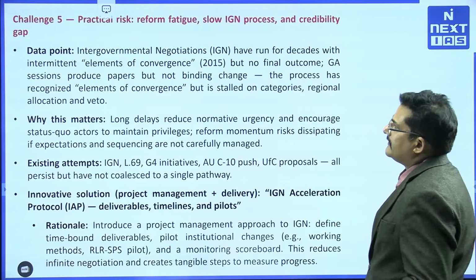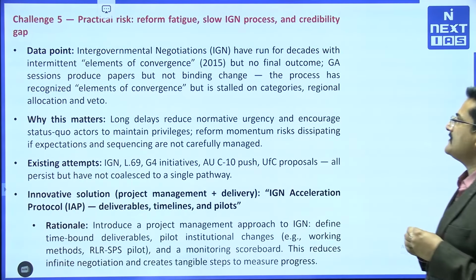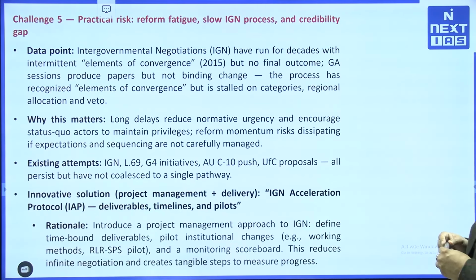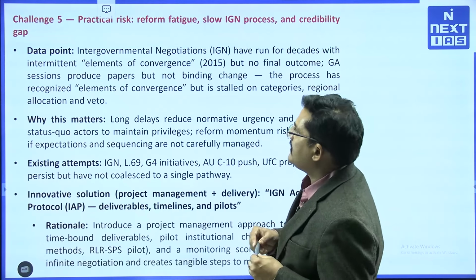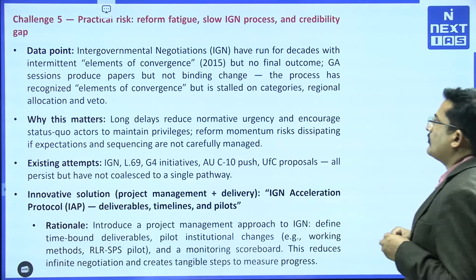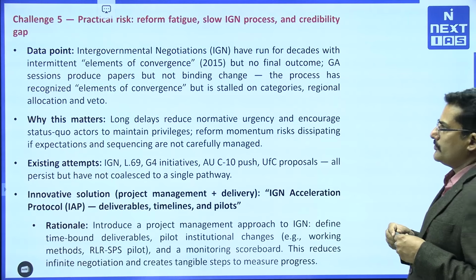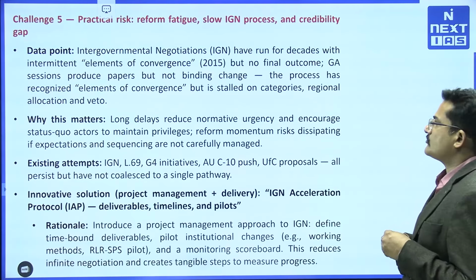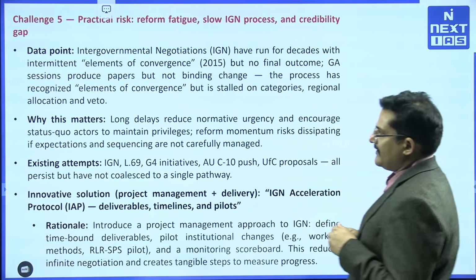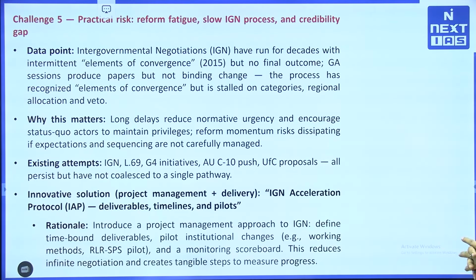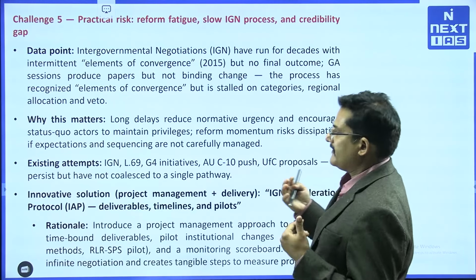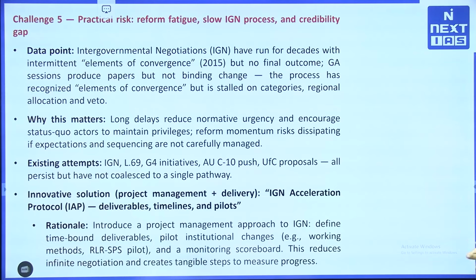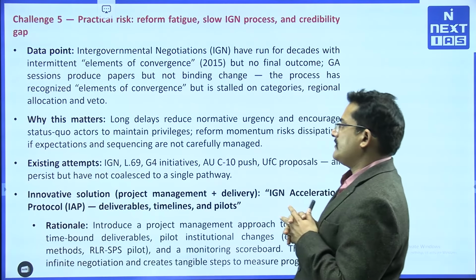Next is the practical risk, that is reform fatigue, the slow IGN process and the credibility gap. Intergovernmental negotiations have run for a decade with intermittent elements of convergence, but no final outcome. General Assembly sessions produce papers but not binding change. The process has recognized elements of convergence but is stalled on categories, regional allocation and vetoes. A long delay reduces normative urgency and encourages status quo actors to maintain privileges, and reform momentum risks dissipating if expectations and sequences are not carefully managed.